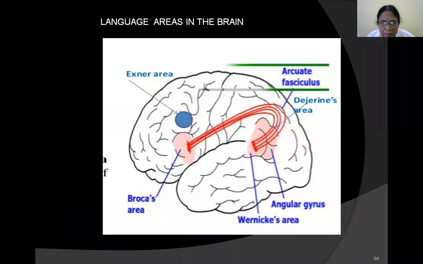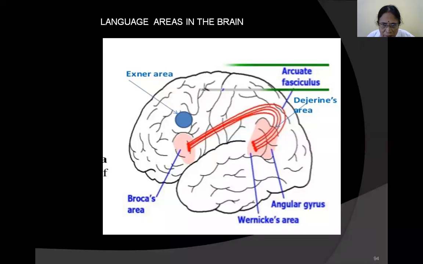You see here the Exner's area, the premotor cortex, frontal lobe. That is responsible for written speech. That is Broca's area, and they are showing the Dejerine's area, that is nothing but the angular gyrus. It is situated in the angular gyrus. You see the arcuate fasciculus, strings of fibers starting from Broca's area to Wernicke's area. They convey the information from Wernicke's area, that is in the occipital region, to the frontal cortex, a long distance to travel. It is traveling to Broca's area.